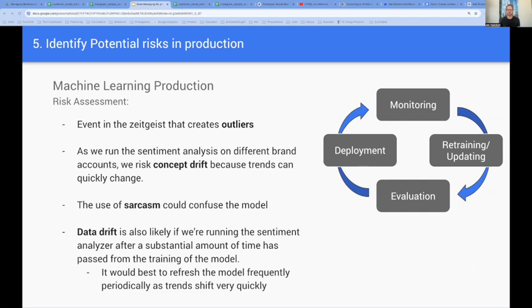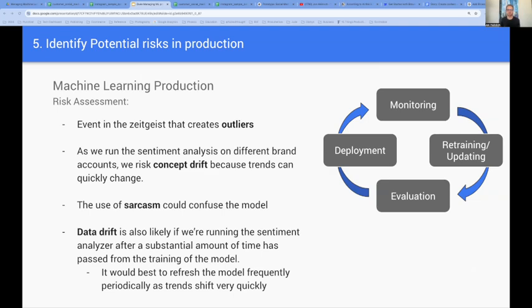So what could happen? First of all, some event in the zeitgeist might happen and things take on a whole new meaning. For example, the sentiment of Will Smith pivoted substantially after the famous Oscar slap. This could be an outlier or represent concept drift. So following our example, our Fresh Prince of Bel-Air is now a polarizing character. And of course, the sheer amount of data on social media suggests that we might need to plan against data drift as well.